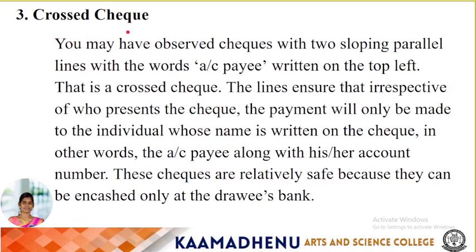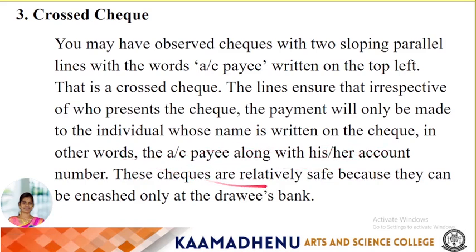Next, crossed checks. You may have observed checks with two slanting parallel lines with the words account payee written on the top left. That is called a crossed check. This line ensures that irrespective of who presents the check, the payment will only be made to the individual whose name is written on the check, in other words, to their account payee along with his or her account number.